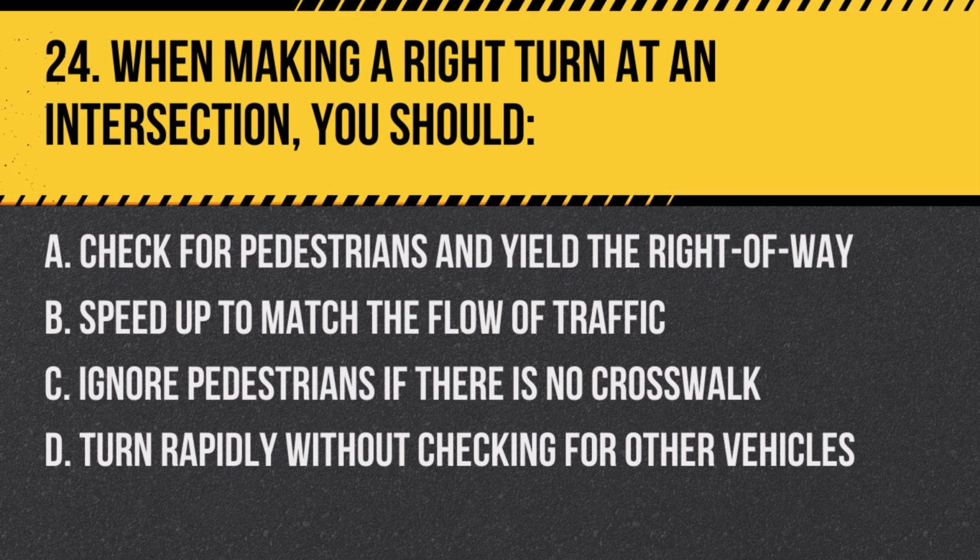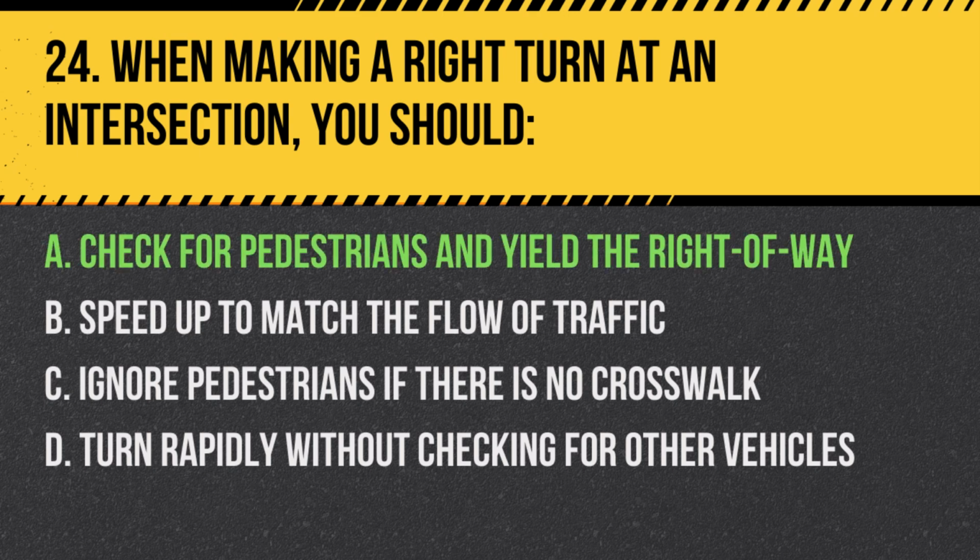Question 24. When making a right turn at an intersection, you should: A. Check for pedestrians and yield the right of way. B. Speed up to match the flow of traffic. C. Ignore pedestrians if there is no crosswalk. D. Turn rapidly without checking for other vehicles.